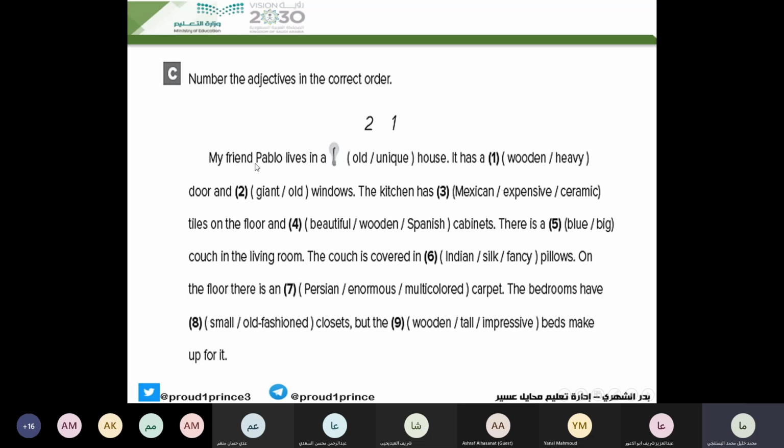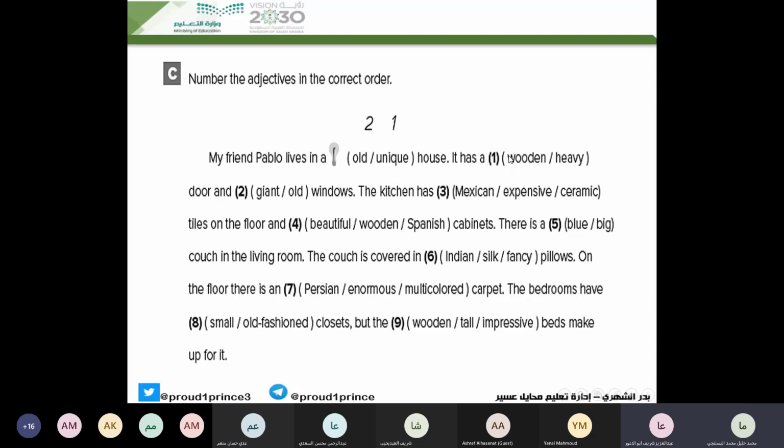Look at the example. My friend Pablo lives in a unique old house. Unique refers to what? Opinion. Old represents what? Age. Who can start with the first one?